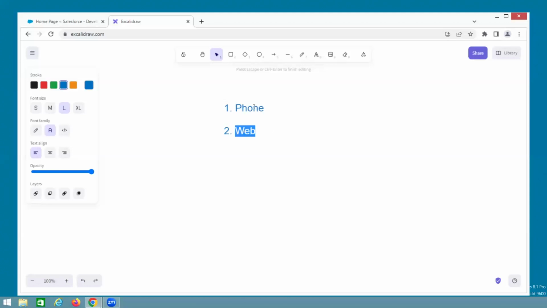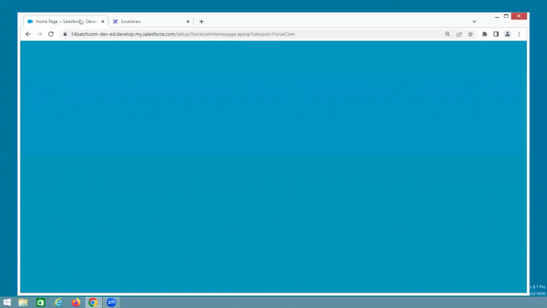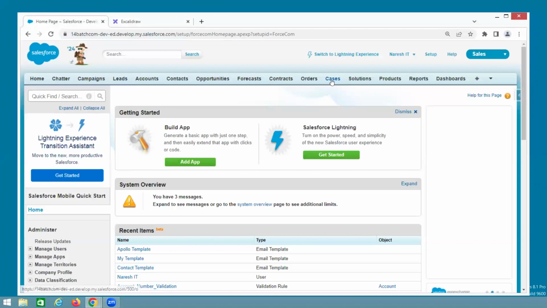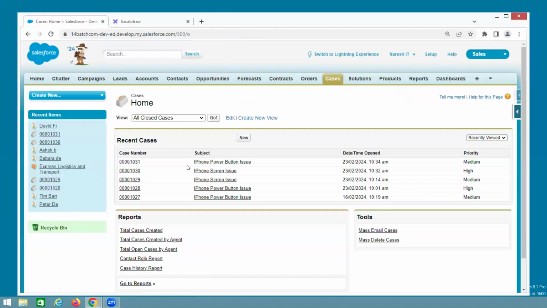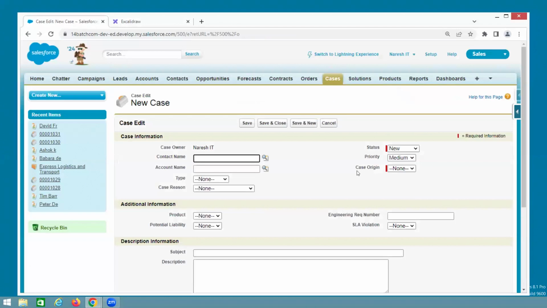In the first case, the origin, where the case has been created, is phone. In this case, the source is web. Some people open the website and fill the form, then the case is created. If you go to any case, you can see the case origin. Phone and web are both covered. Now, what is the final one?